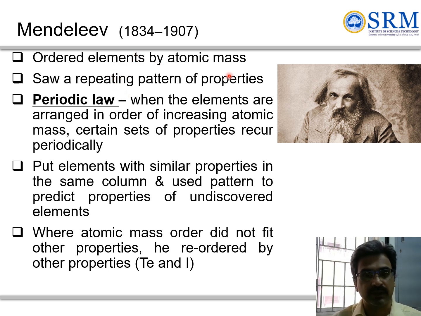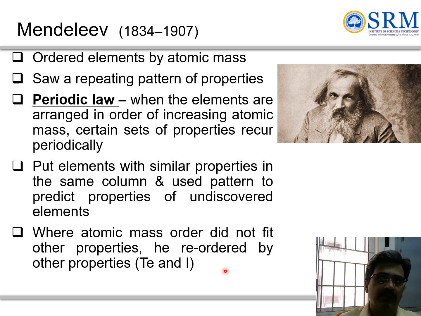arranged the elements based on atomic mass, and he saw some repetitive patterns based on the periodic law. With increasing atomic mass, the properties are recurring, and elements with the same properties fall in the same column. Unpredicted properties and undiscovered elements could be arranged across the table, and where atomic mass did not fit the other properties, they were ordered into other sets, like tellurium and iodine.